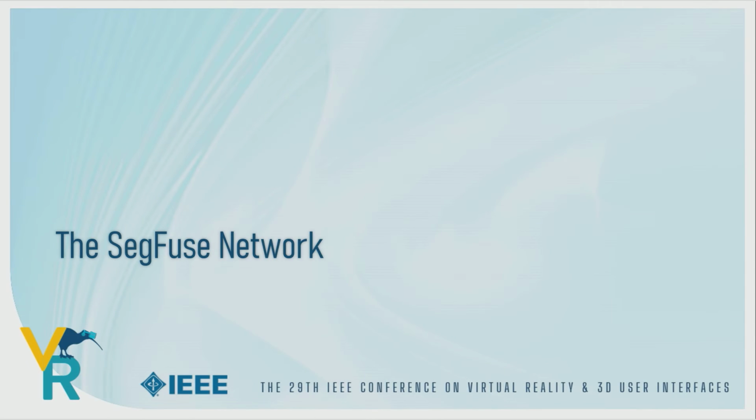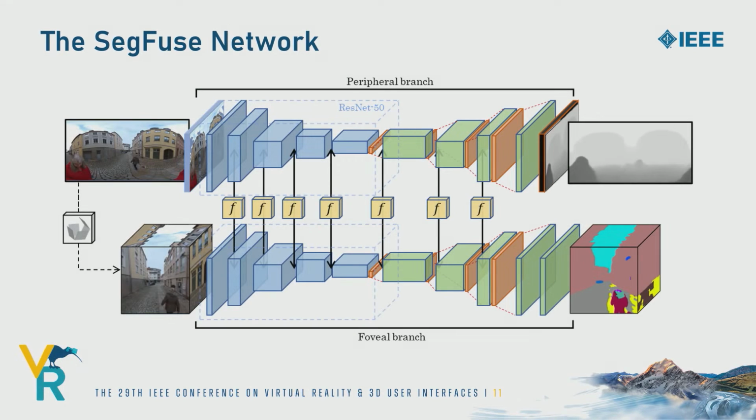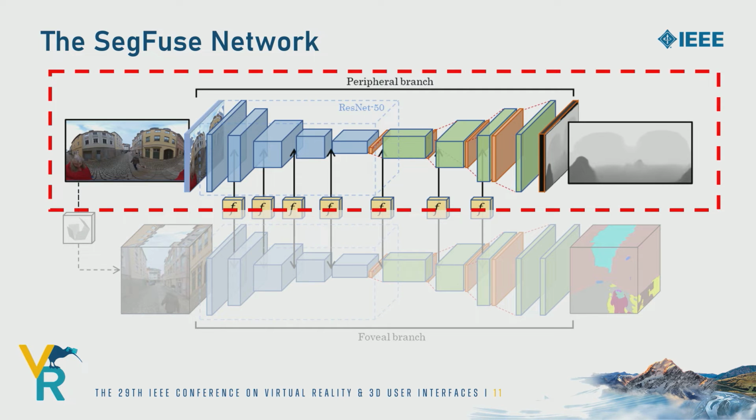To take advantage of the dataset and account for challenging scenarios with different depth scales, we propose an end-to-end two-branch multitasking network called SegFuse. The upper peripheral branch regresses depth maps with equirectangular projection, resembling humans' peripheral vision to perceive depth. It is capable of capturing global context with distortion and with a larger FOV.